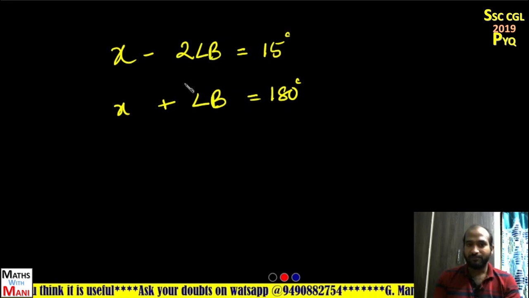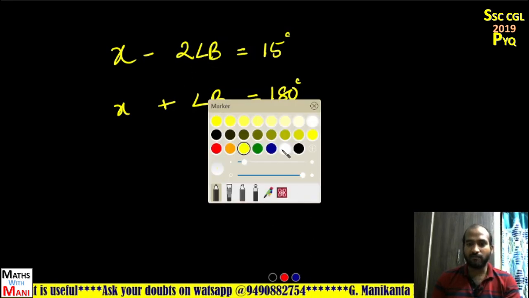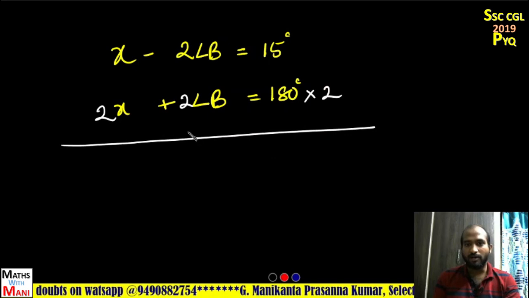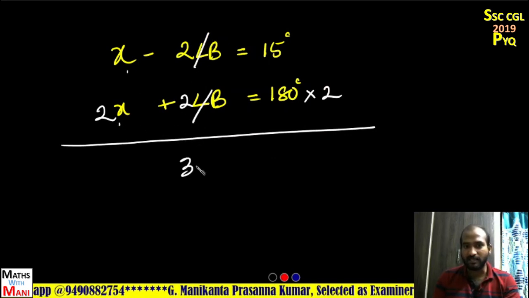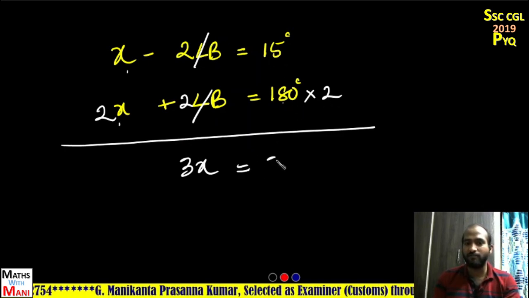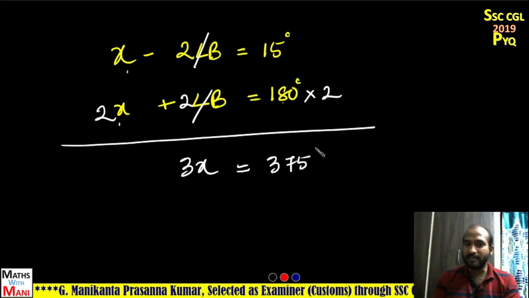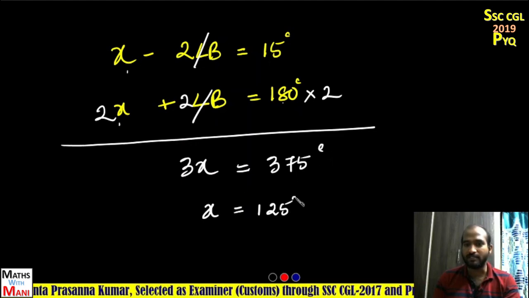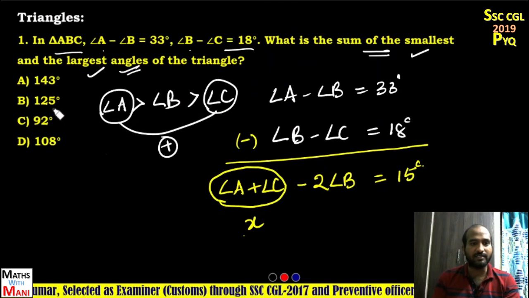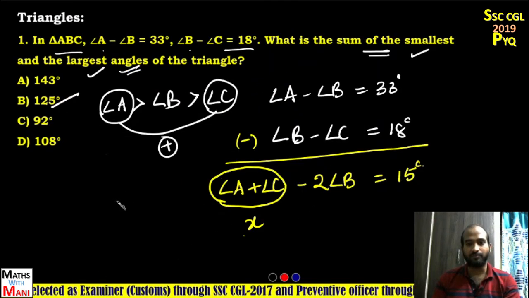angle B. If I multiply here with 2, we get 2x plus 2 times of B, and 2 into 180 means 360. So you have to add these two equations. 2B cancels, 2x plus x, 3x is equal to 360 plus 15, which is 375. 3x is 375, so what is the value of x? 125 degrees. X is equal to 125. Which option is it? Option B is the correct answer.